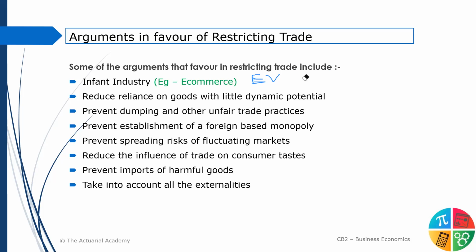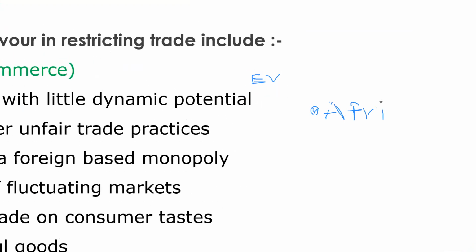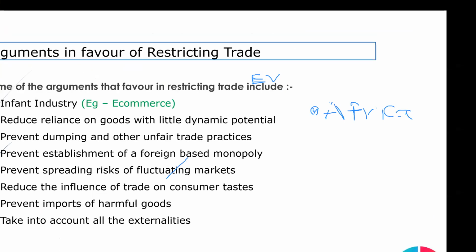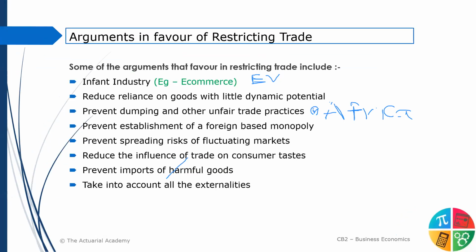To prevent dumping and unfair trade practices. Let's say a country like USA comes and starts making goods in a country like Africa, or some small underdeveloped countries. It would just exploit the natural resources of that particular country. This would not be that beneficial for Africa as such. So basically, stronger countries and stronger companies exploit weaker countries and weaker companies, to prevent establishment of a foreign-based monopoly.